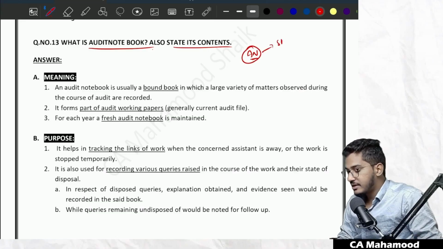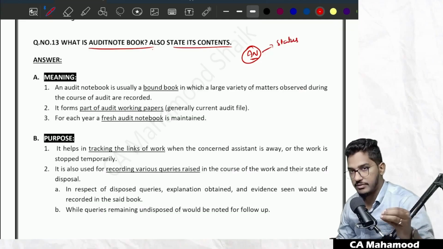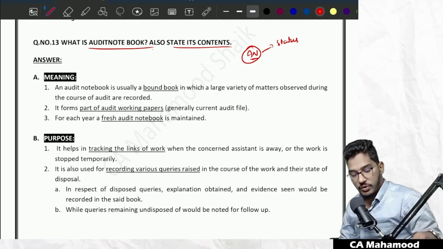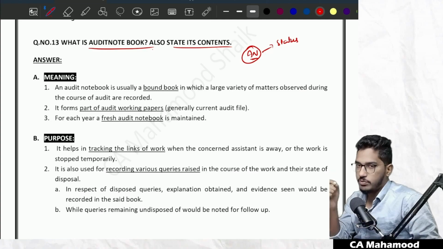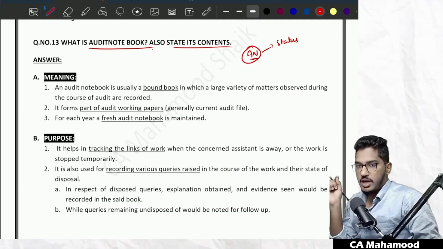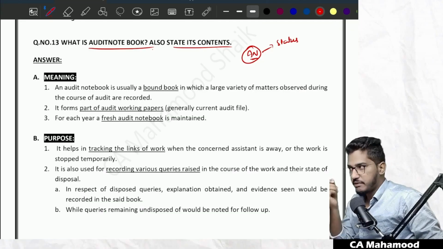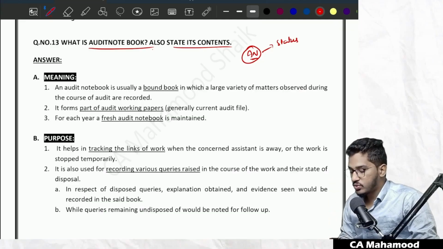Number one, the status of the work done by an engagement team member each day. For example, if you are an engagement team member conducting audit of some entity, today you have started doing the audit, today you have verified the purchases. By the end of the day, in your audit notebook, you have to record the status of the work. Every engagement team member associated with the audit engagement will be given one notebook, and in that audit notebook, you are supposed to write the status of the work done each and every day.